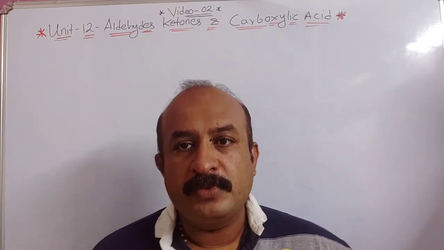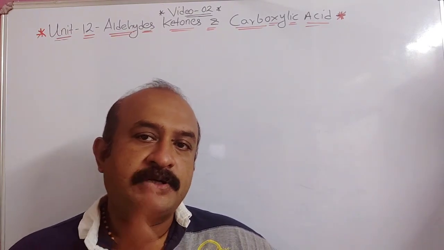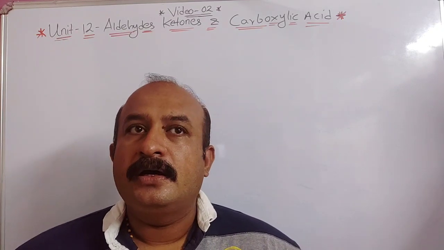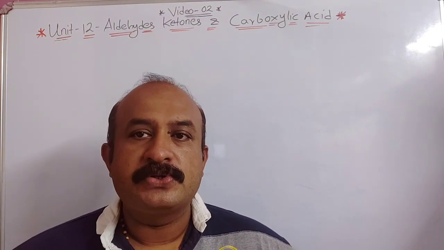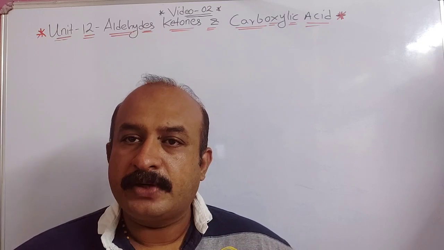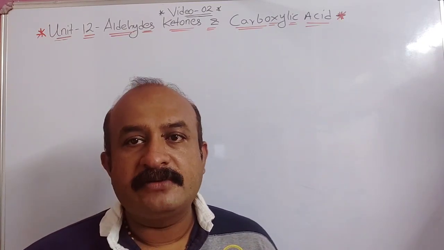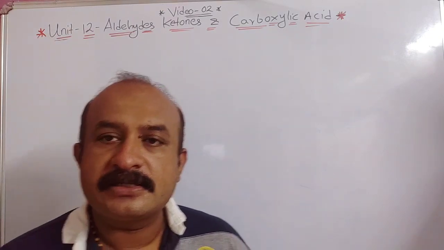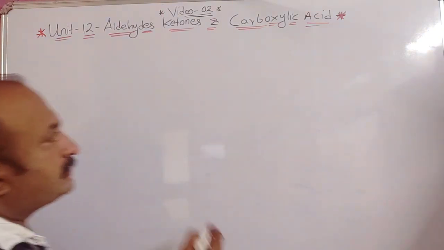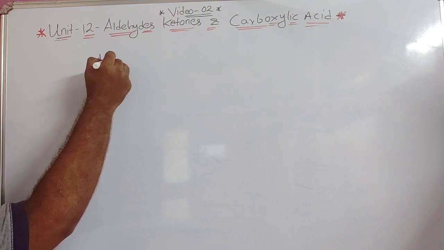Last time in video 1 we discussed the four general formulas, that is aldehydes, ketones, carboxylic acids and acyl chlorides. Today we are going to discuss the remaining three general forms. First we'll discuss amides.